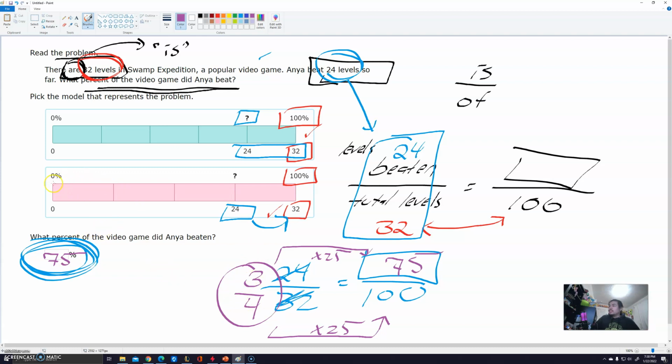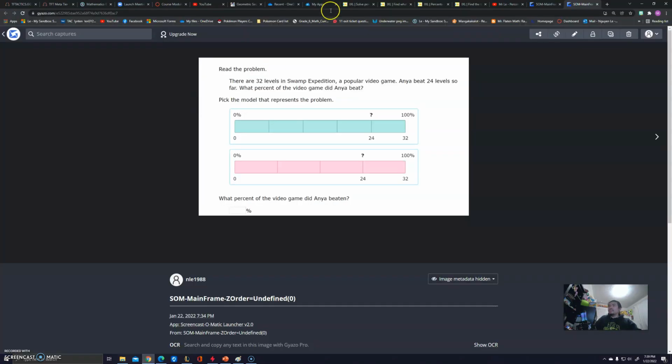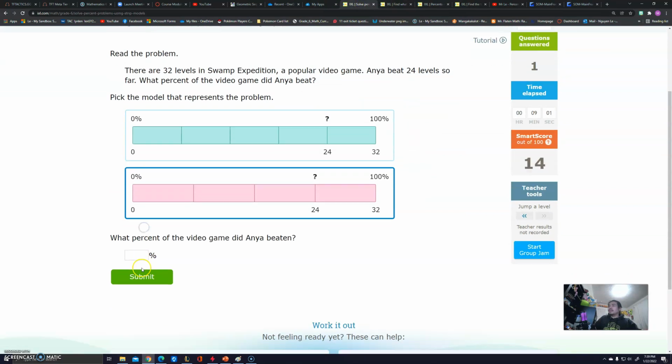So 3/4, so look at this model. This is 1, 2, 3, 4, 5. This is cut into fifths. They said this is 4/5. Well, this one is 1, 2, 3, 4. There are 4 levels, and she beat 3 of them. So this is the correct bar graph, and the correct answer is 75. Let's type that down just in case we got this correct. Okay, so it should be this one and 75%.